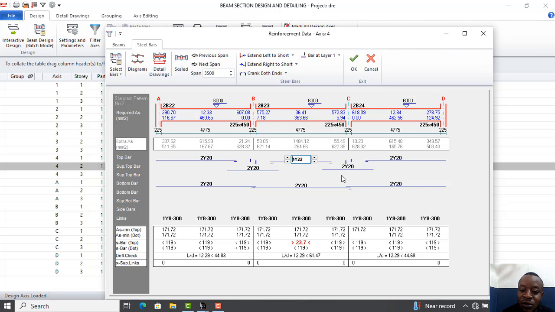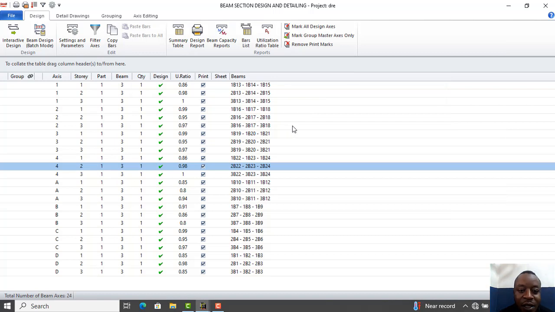You want to do your own selection so that you can meet up, based on the fact that there is an error in the selection. Alright, so after that you can just click OK from there. Now with this you discover that all your reinforcement details, all your column arrangements, your beams and everything are present in this report. Alright, so I'll close here.